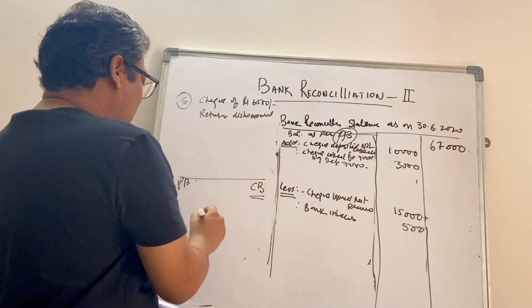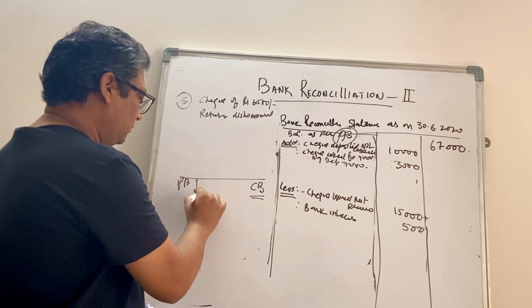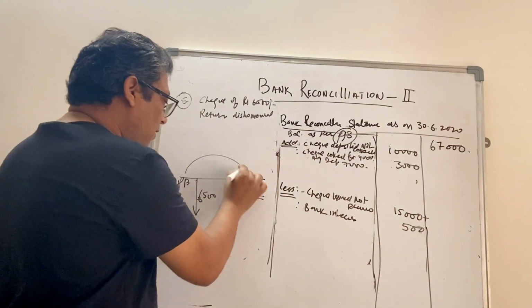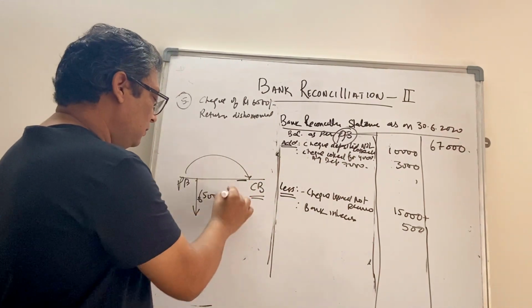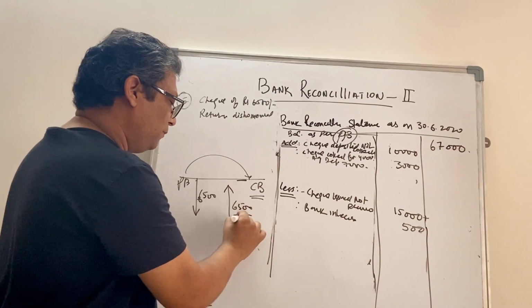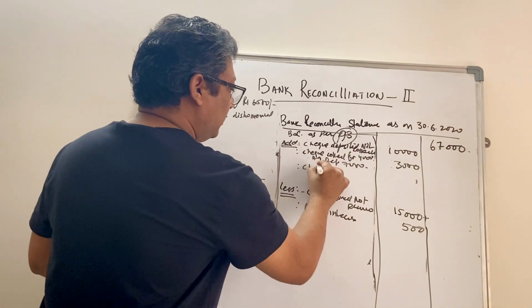If the check is dishonored, the passbook has actually gone down by 6,500 rupees, but cash book has not moved because we have to follow the cash book. From passbook to cash book, what we'll do, we'll move up by 6,500. Moving up means positive, so we'll write here check dishonored